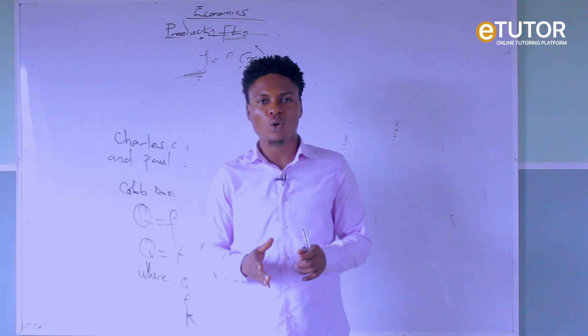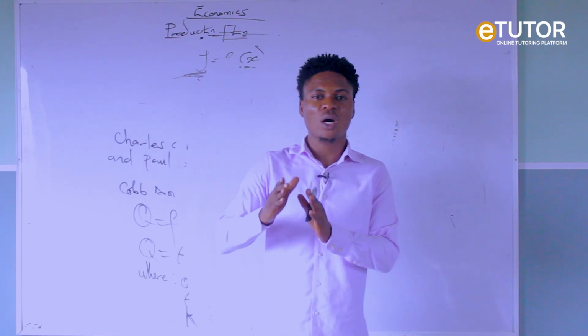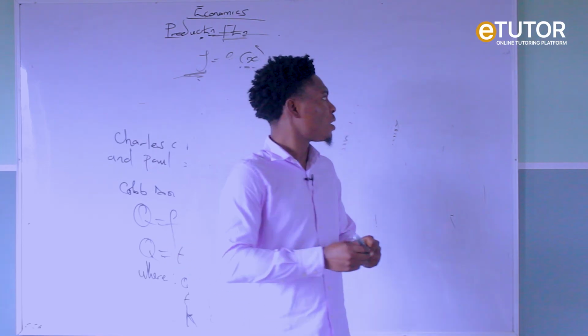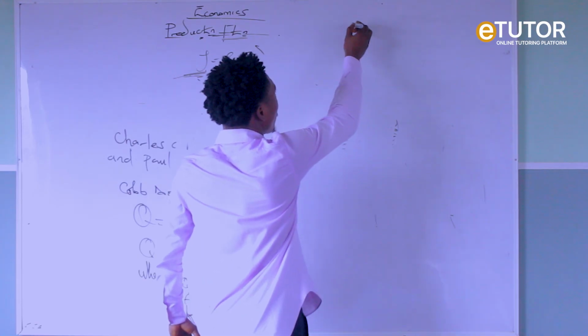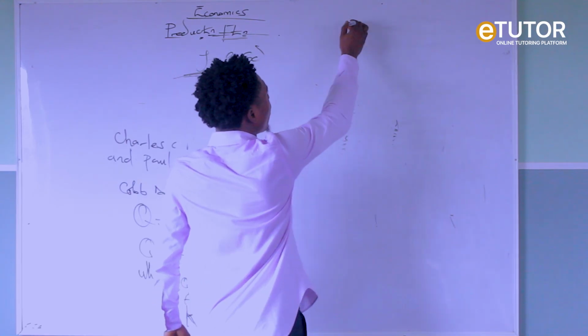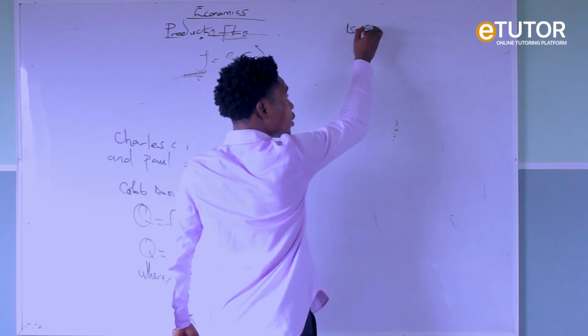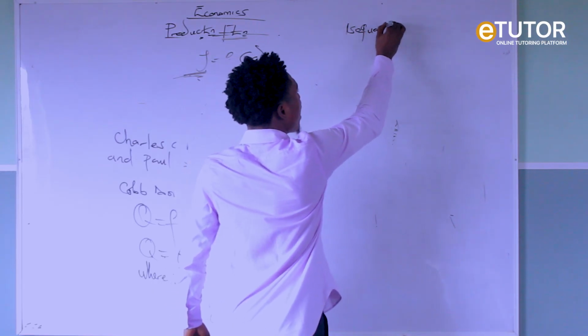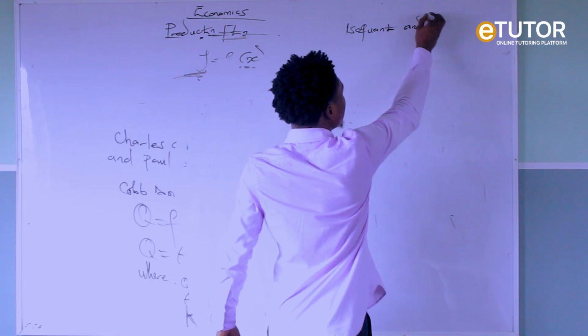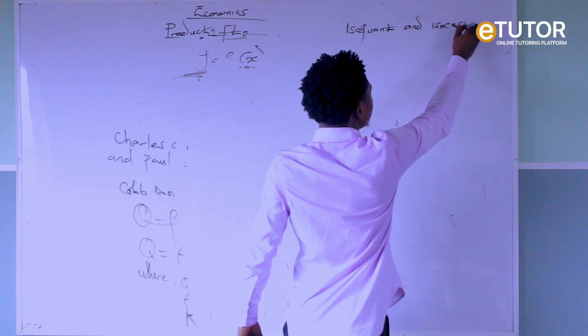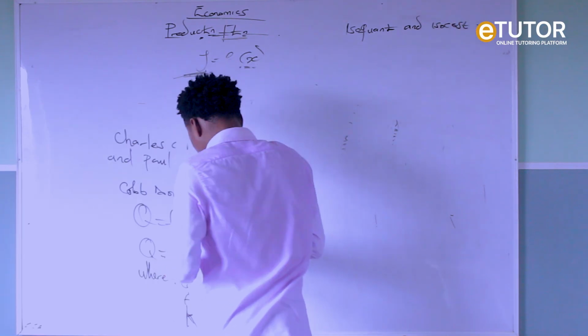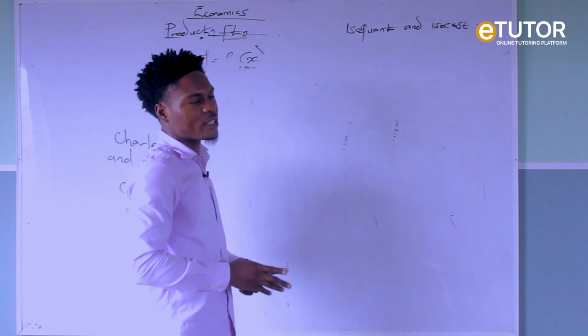Services. Now, there's a curve that represents input. There's another one that represents output. There's what we call the concept of isoquant and isocost. We have the concept of isoquant and isocost.